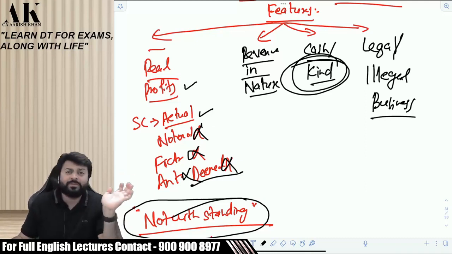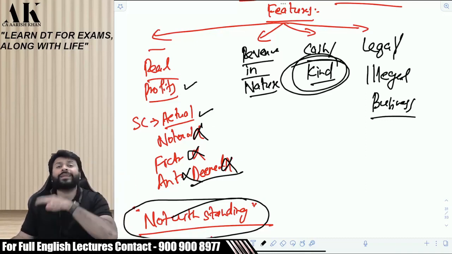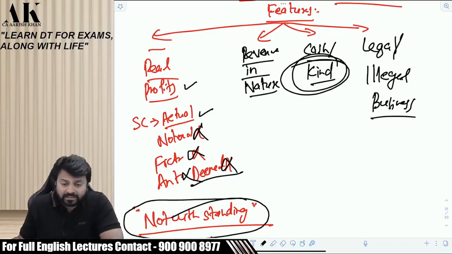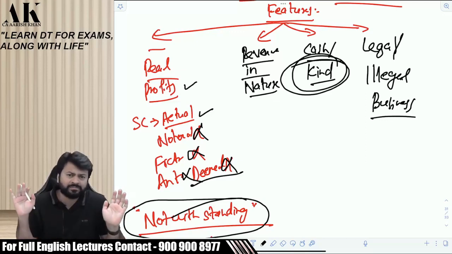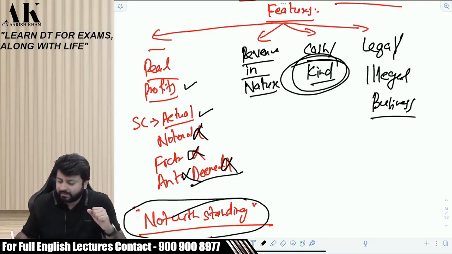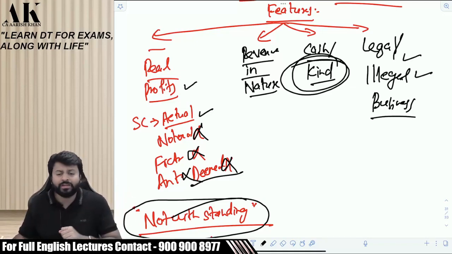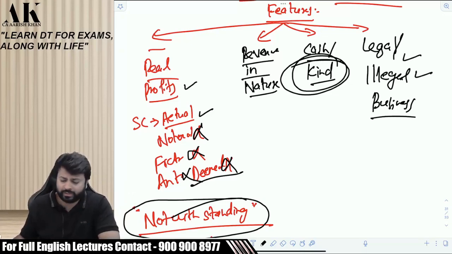I'm not saying do illegal business, but if you are caught doing an illegal business, then you will not be left. You will also be charged to tax. I'm not encouraging, neither is the government encouraging, you to do illegal business. That is what this particular sentence means. The business can be legal or illegal, both. It can be either of the two. It doesn't matter.